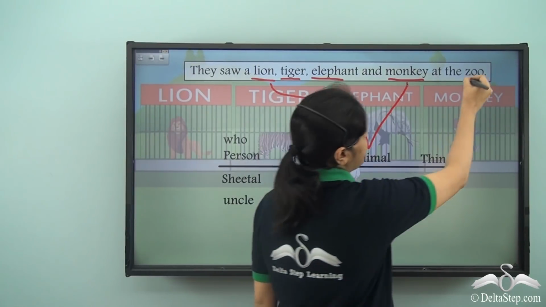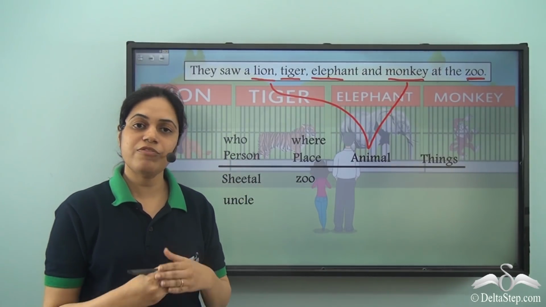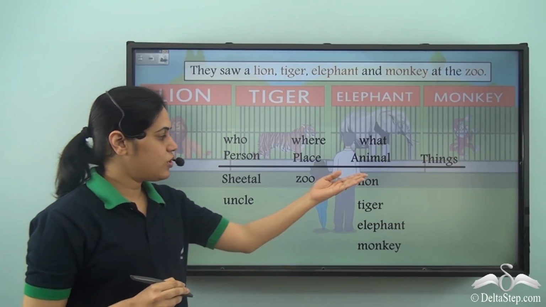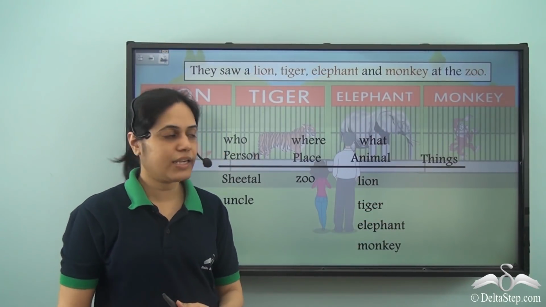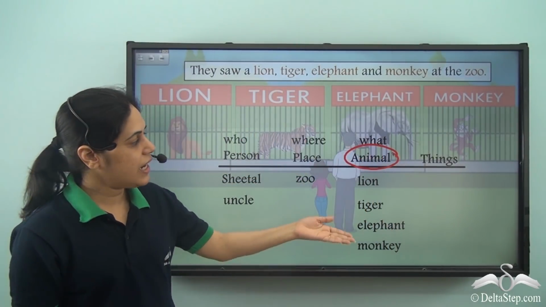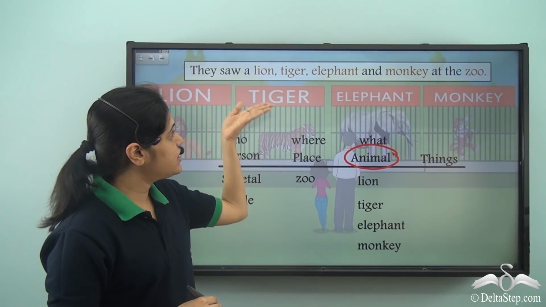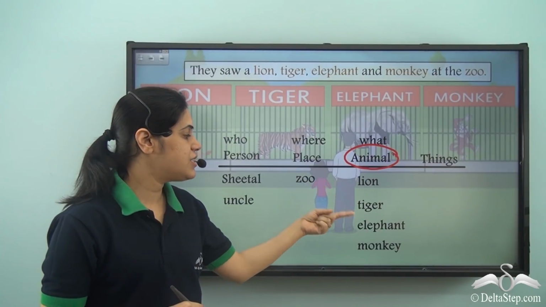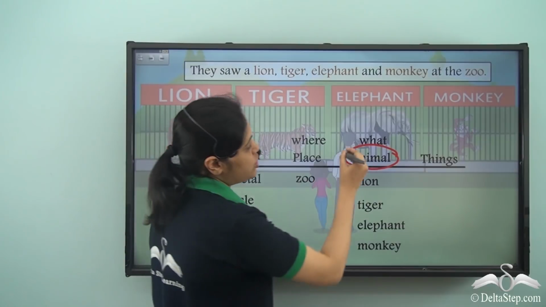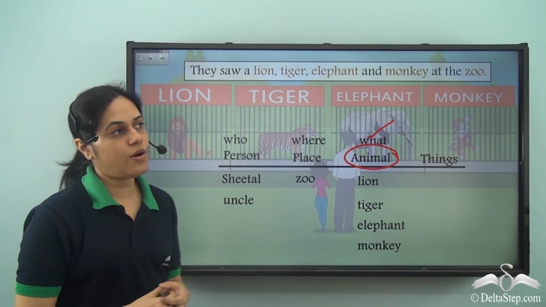And we have zoo once again, which we have already covered. It is the name of a place and so a noun. So lion, tiger, elephant, monkey, these are all names of animals. And they are answers to the question, what? So what did they see at the zoo? Lion, tiger, elephant, monkey. So the answers to the question what are naming words or nouns.